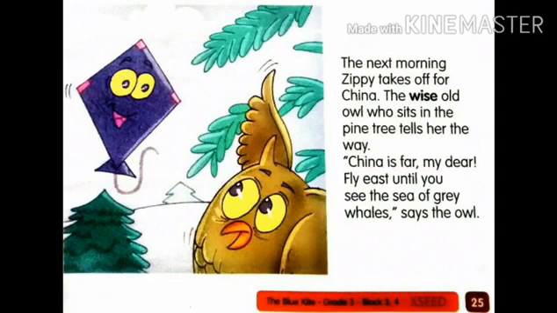She met the owl, the wise owl, who gave her the instructions to go towards the east side until she sees the grey color whales in the sea. Now let us move to the next page, page number 26. So what can you find in this picture? We can see the trees, hills, and also some place where we can find the water.